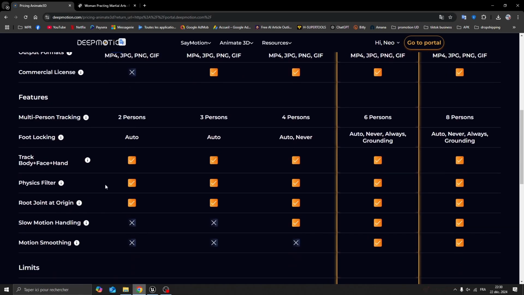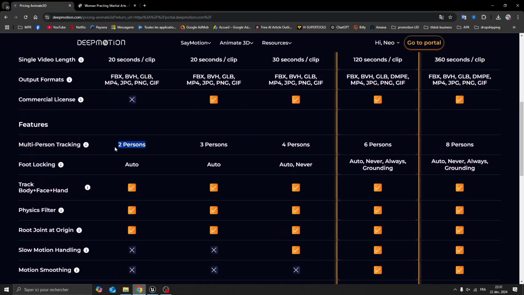The interesting feature here is that you can create videos with 2 persons in the video. This is important if, for example, you plan to create an animation or a cinematic scene for your game with 2 persons interacting with each other.